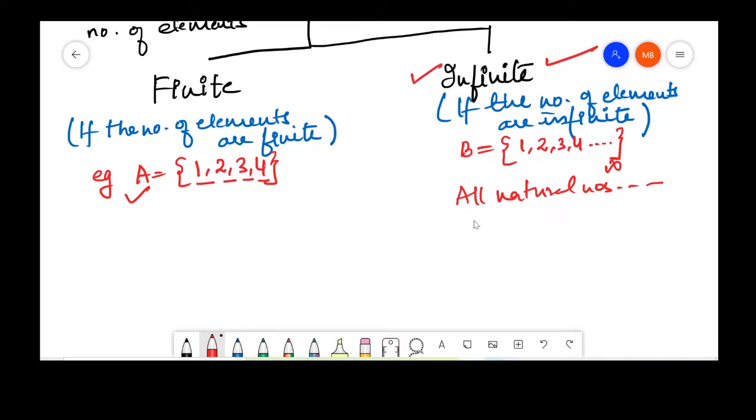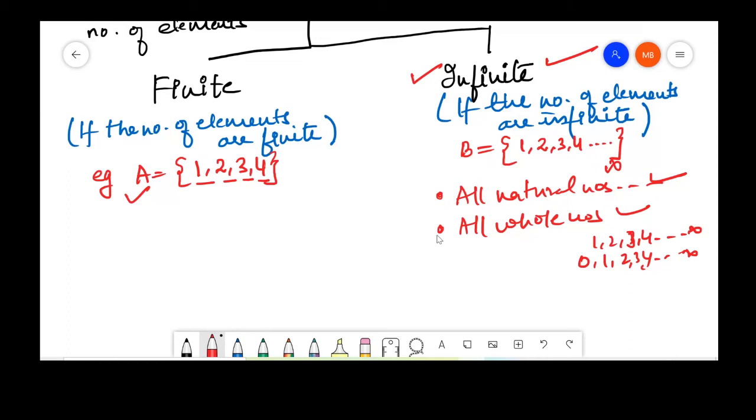And similarly, a set of all whole numbers. Natural numbers begin with 1, 2, 3, 4, and they go on. Whole numbers 0, 1, 2, 3, 4, also go on till infinity. So these two are examples of infinite sets.